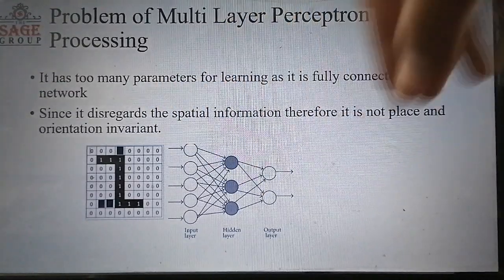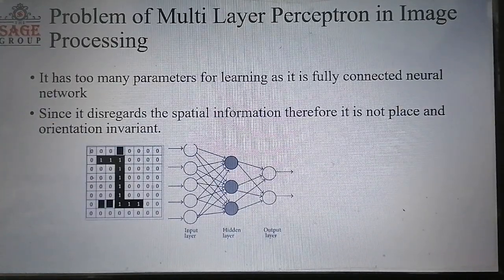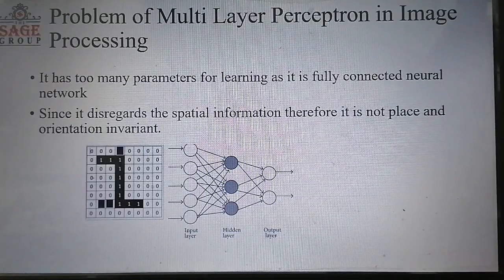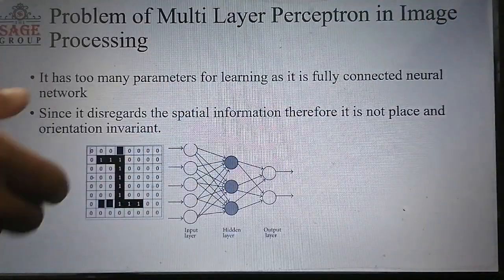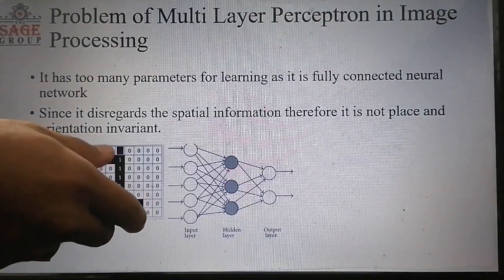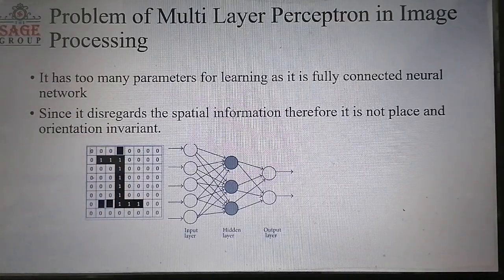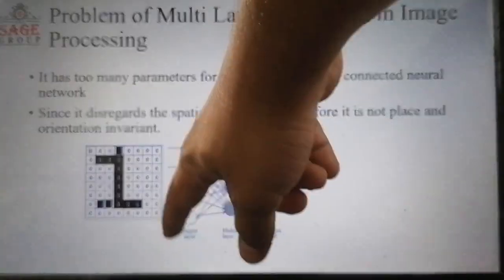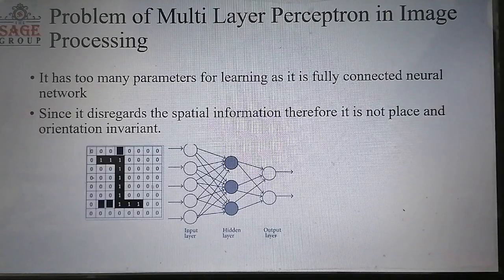So only activated pixels will participate in a particular object. Whenever we change the orientation, different pixels will become active in the input layer, and the neuron will not be able to recognize the object.